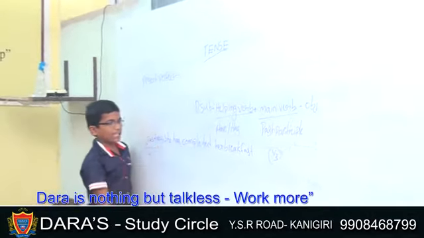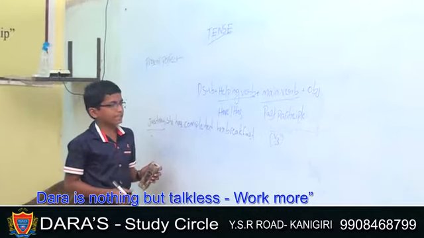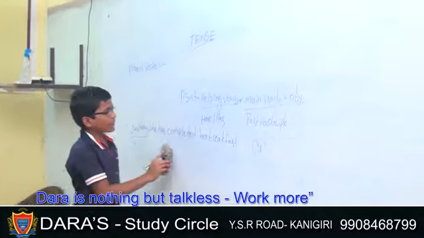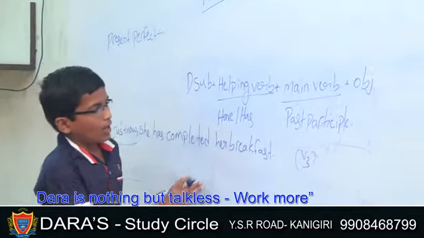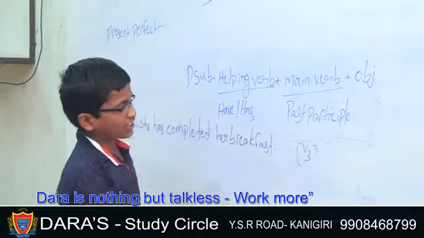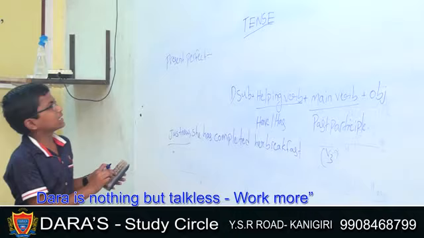She is the subject and third person singular. Has is the helping verb in have form, which expresses present. Completed is the main verb and the third form of the verb. Her breakfast is the object. Now present perfect is completed.